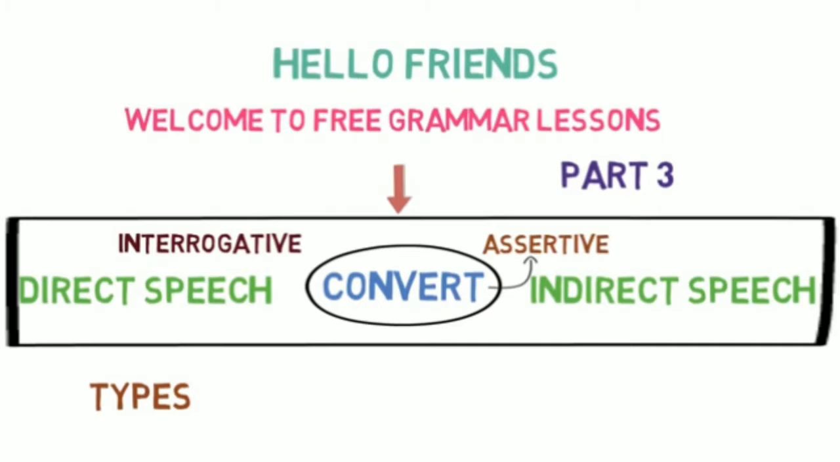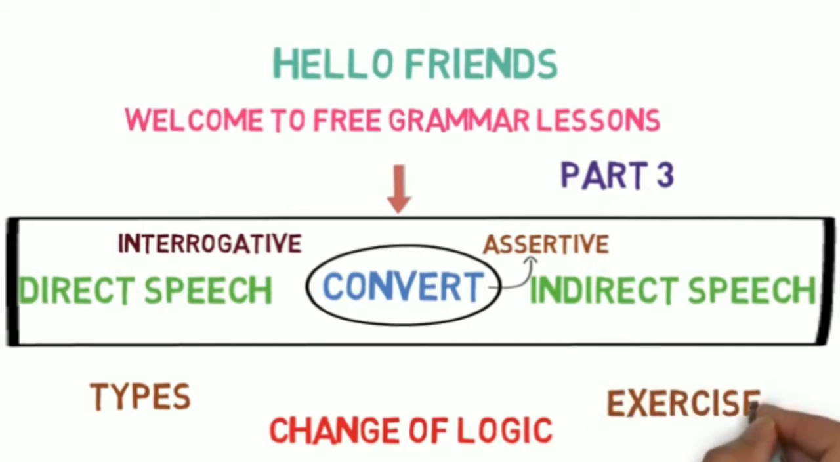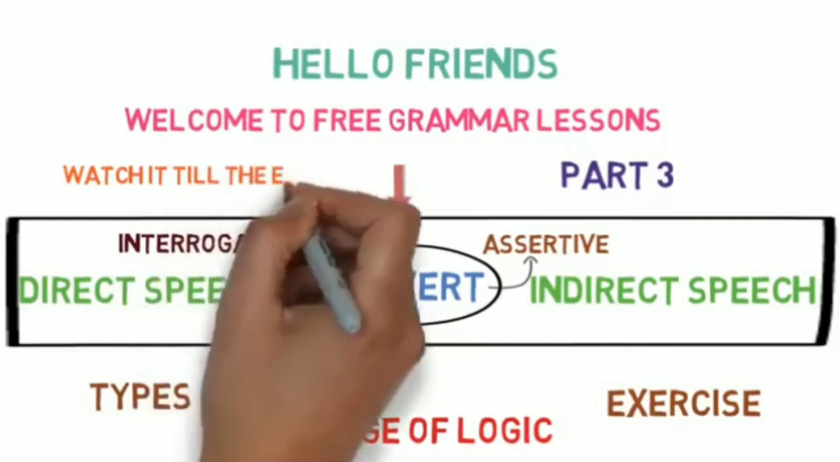Then we will understand at which steps we need to change our logic to convert an interrogative sentence. Finally, we will look into various examples and I will provide you an exercise to practice. This video might be lengthy, but I promise you will get to know a lot. So please watch it till the end.